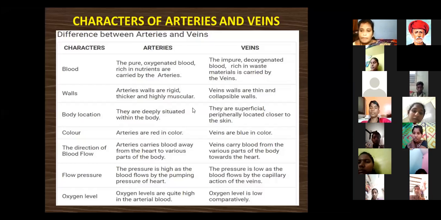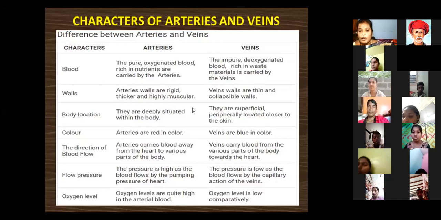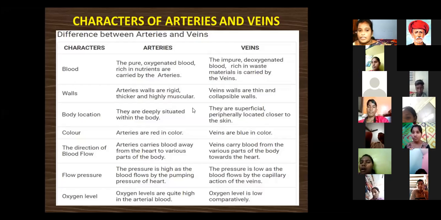What are the main characteristics of the arteries and veins? Arteries and veins are one kind of blood vessel. We know already there are three kinds of blood vessels: arteries, veins and capillaries.